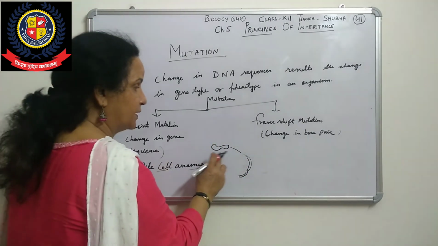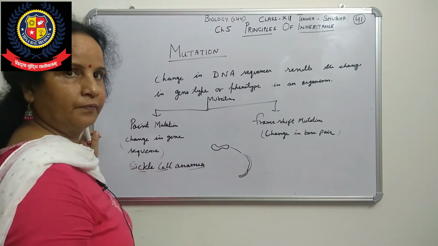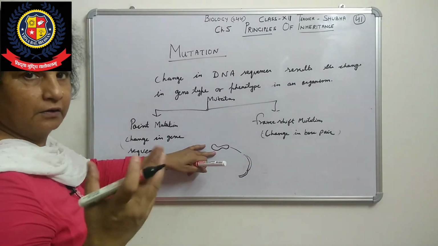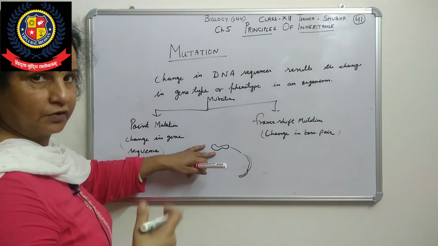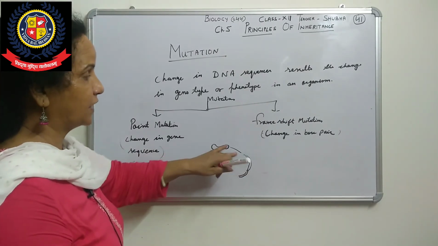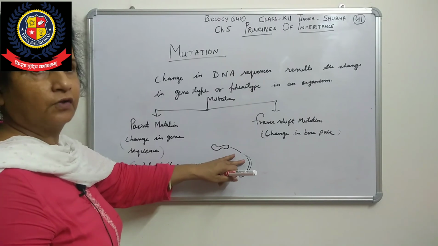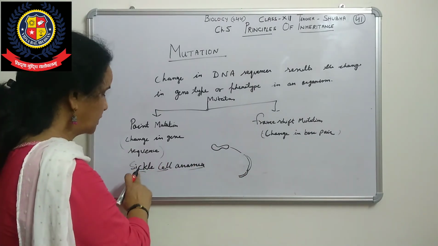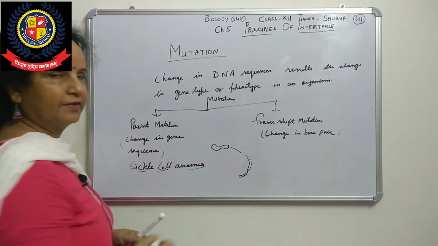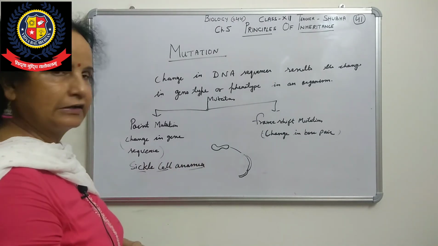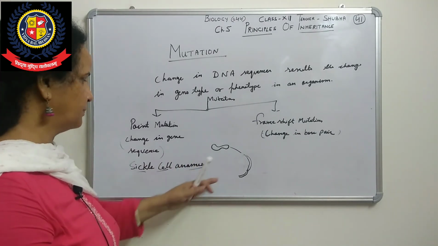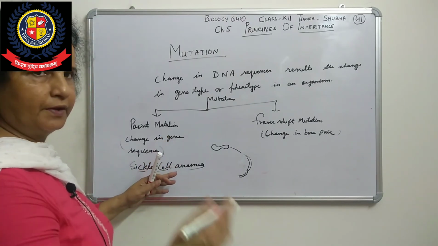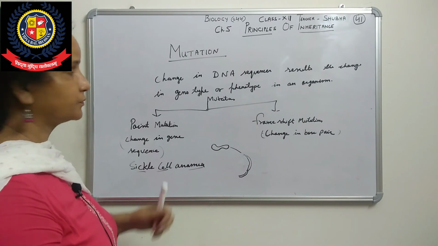Now it means there is no space for hemoglobin, because the biconcave shape is there to carry hemoglobin, and the nucleus is not there. But in that case there will be no space for hemoglobin, so hemoglobin is not there, then the person will suffer from anemia. So that is called sickle cell anemia, because RBC changed into sickle shape, that is because of gene sequence. We will see how it happens in the next topic.